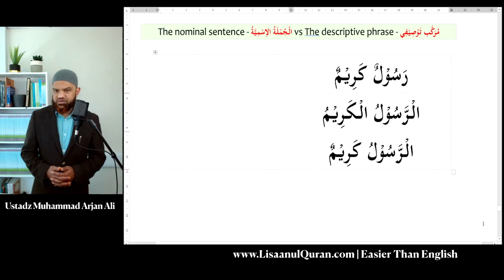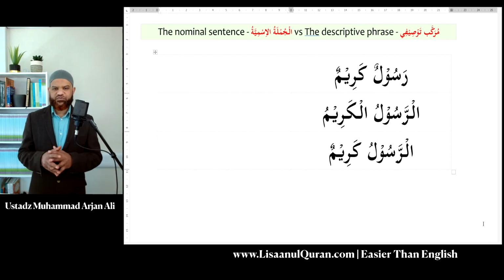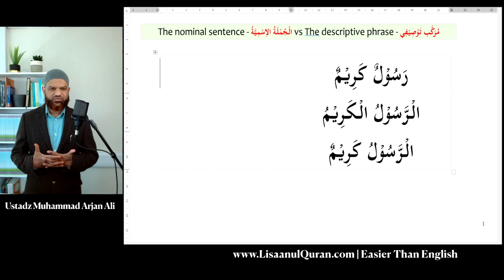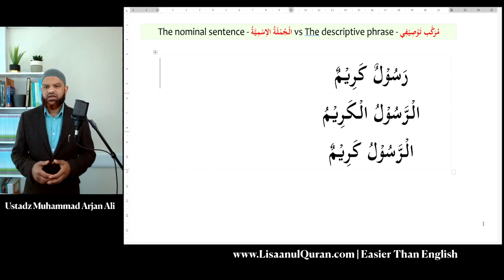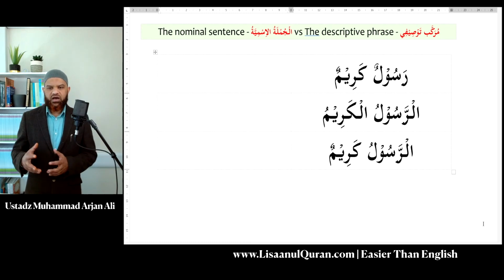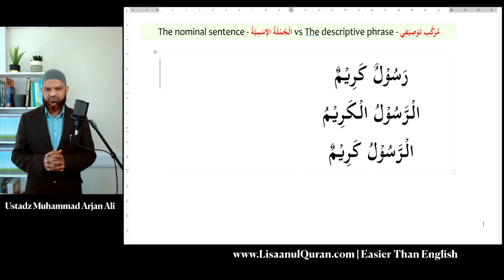Many of us, when we begin to study Arabic, find this quite confusing: how to recognize the difference between the sentence and the descriptive phrase. If you look at the three here, they look almost identical. Hopefully not to you, but to somebody who has not gone through the first two lessons. We have the first one, Rasulun Karimun, Ar-Rasulul Karimu, and Ar-Rasulu Karimun. Now please take a look at these, and the same thing, pause the video, translate them for me.